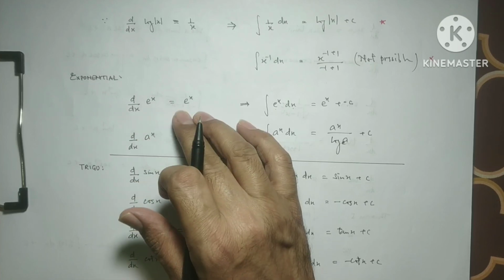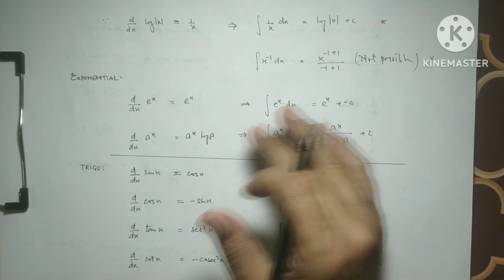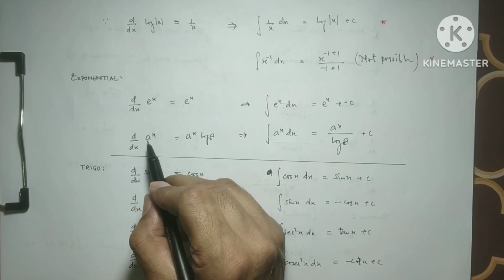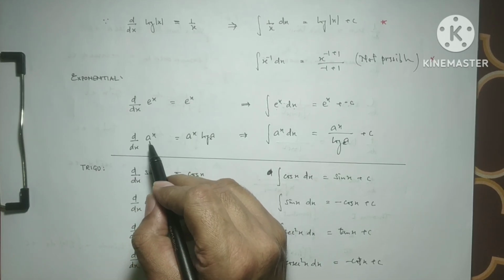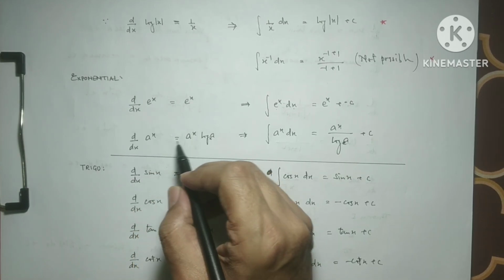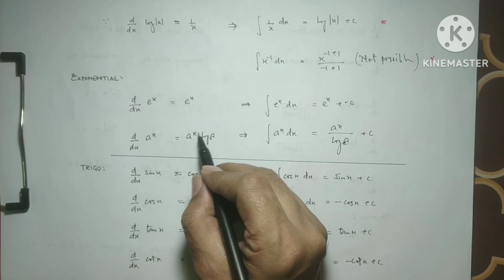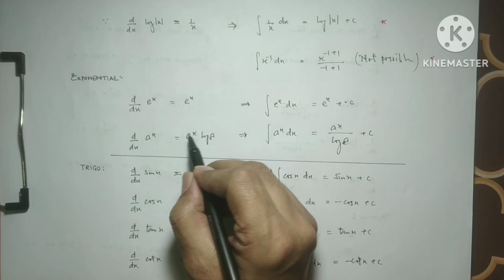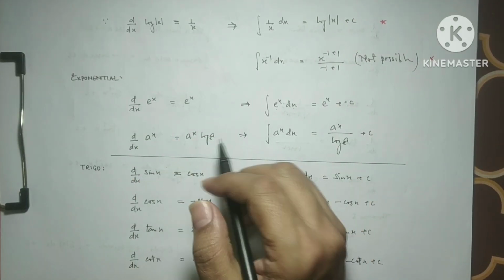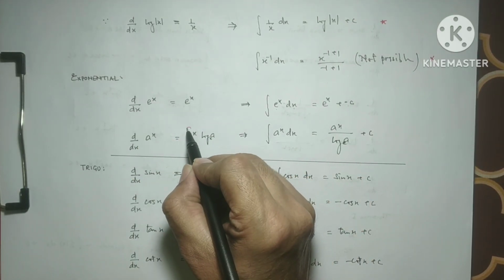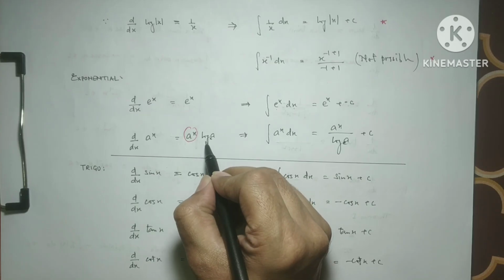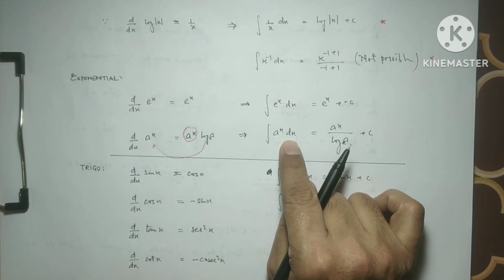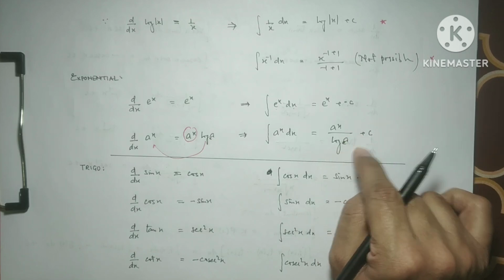So the differentiation and the integration both are the same in the case of e to the power x, while in the case of any number to the power x, like a to the power x, the differentiation of this is a to the power x log a. So when we integrate the right hand side, the resultant of this part, we want to differentiate a to the power x. So this comes on this side in division. So the integral of a to the power x dx is a to the power x over log a plus c.